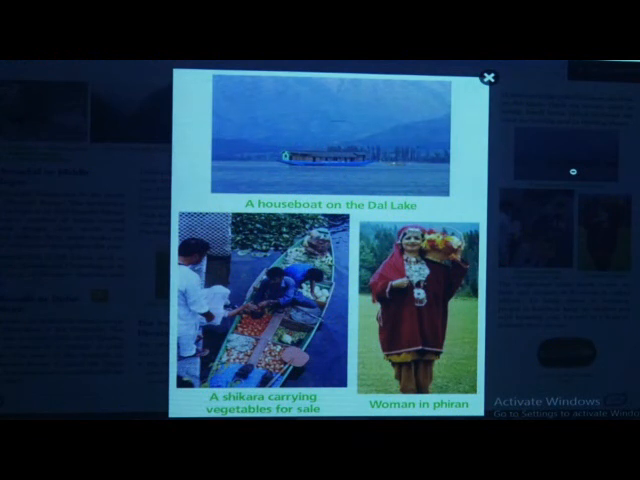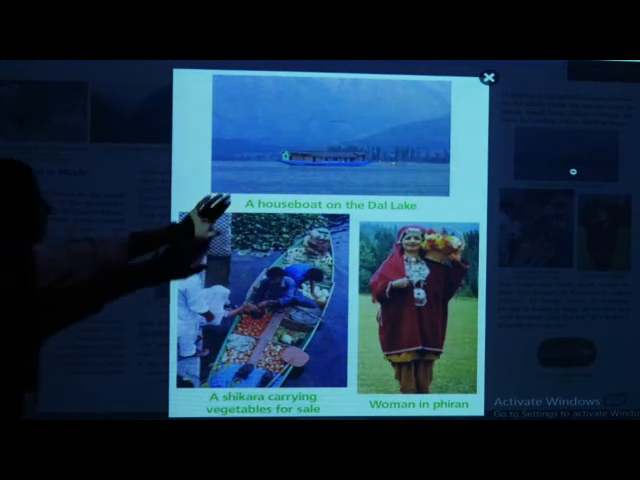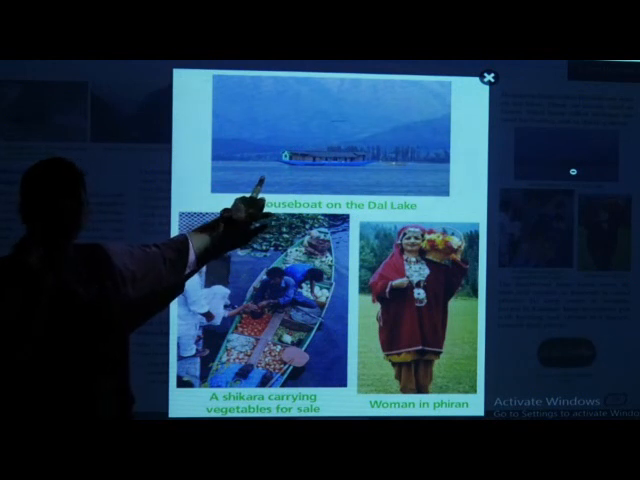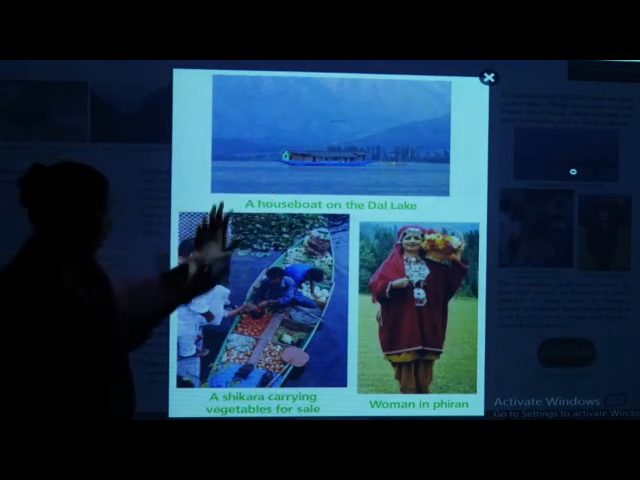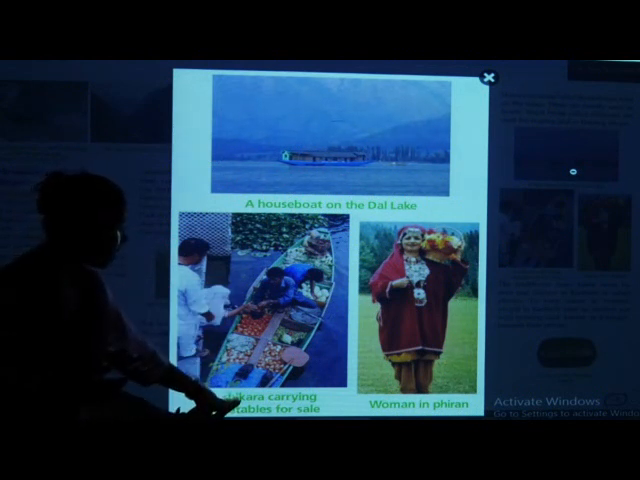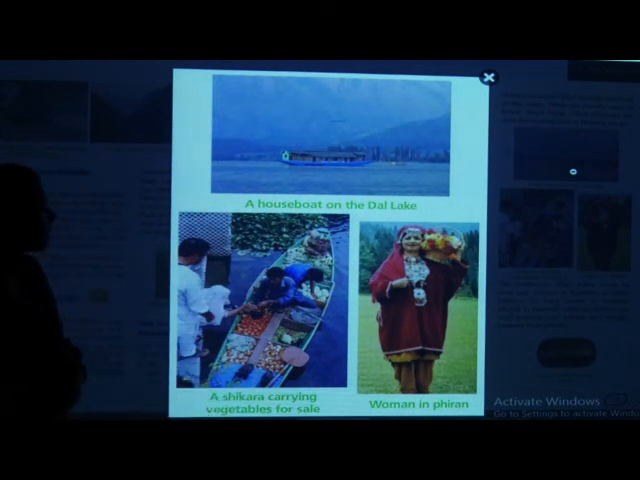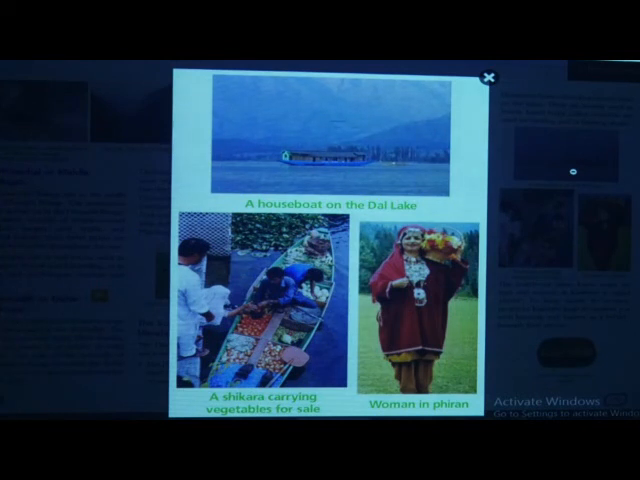And can you see, it is the lake of Dal. Lake name or river name, what is there? The lake name is Dal and Wular lake. Can you see here a shikara carrying vegetables for sale? See, now the term shikara comes here. What does shikara mean? Shikara means a small boat where the people sell their vegetables.